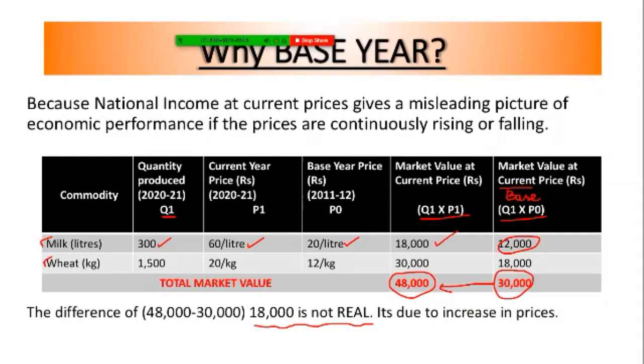That is why we take base year and not the current year as the real measurement technique for national income. Or we can say that national income at constant prices gives us the real picture of economic growth, not the current price.